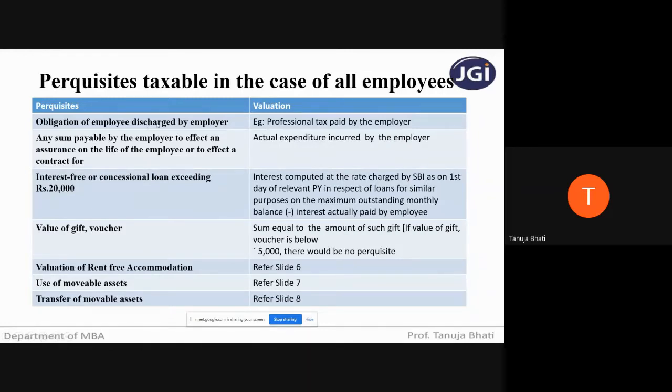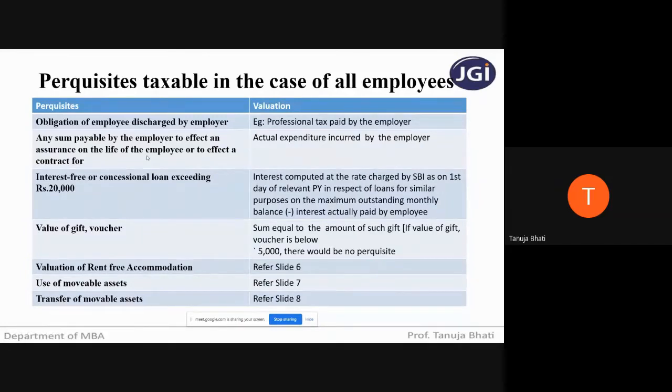Next, any sum payable by the employer to effect an assurance on the life of the employee or to effect a contract for it. So this is very simple. If the employer is paying on the life insurance of an employee, the premium is paid by the employer, then obviously the employee is actually supposed to pay the premium for his life insurance.